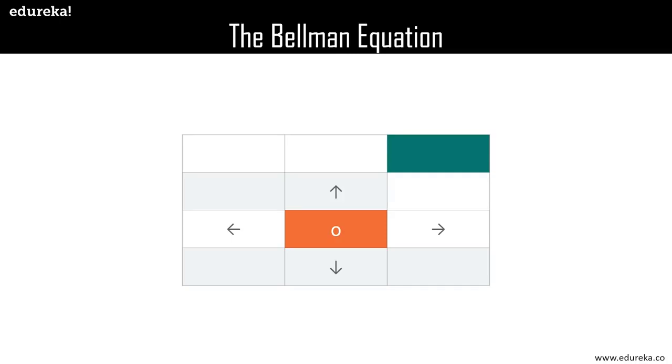Now, partly random because we are not sure when exactly the robot might dysfunction, and partly under the control of the robot because it is still making a decision of taking a turn right on its own and with the help of the program embedded into it. So, a Markov decision process is a discrete time stochastic control process. It provides a mathematical framework for modeling decision making in situations where the outcomes are partly random and partly under the control of the decision maker.